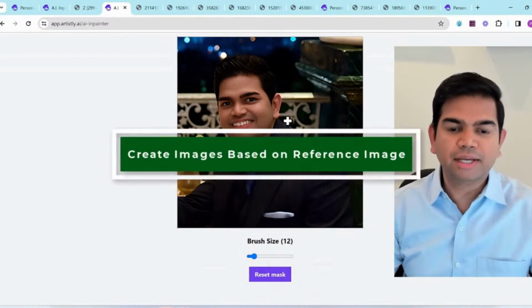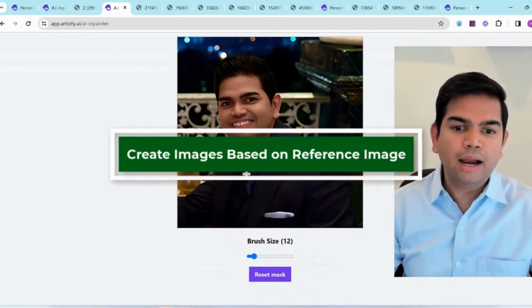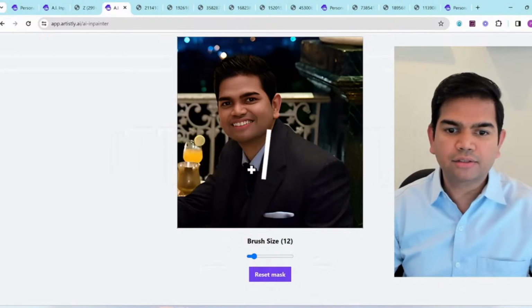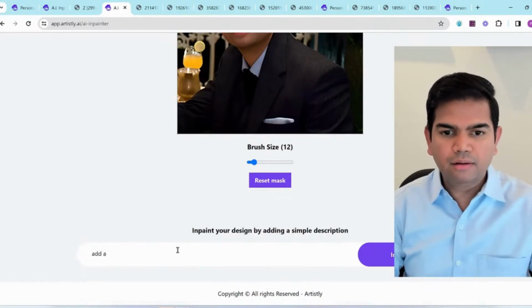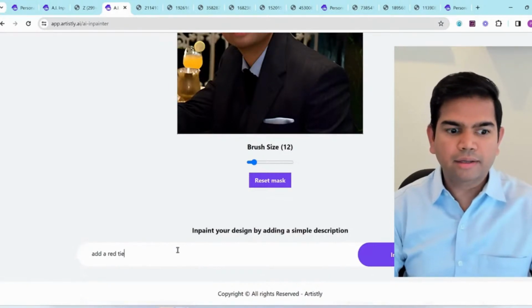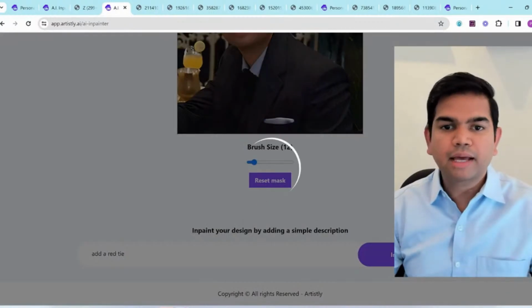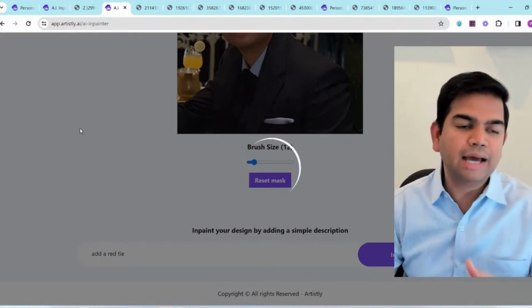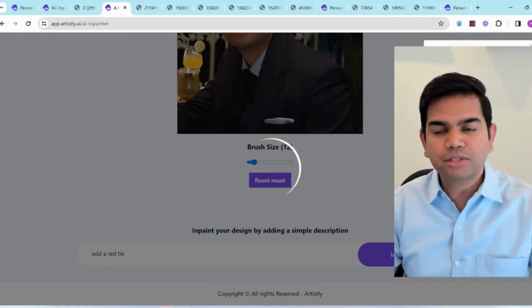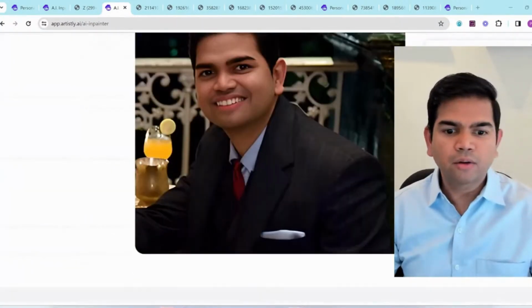Let's say, for example, I want to change this tie. So I can select this tie like so, and then I can say add a red tie. Then I can in-paint that, and it will add a red tie and match that in-painting setup. So let me show you how that looks. There we go. Beautiful, right?